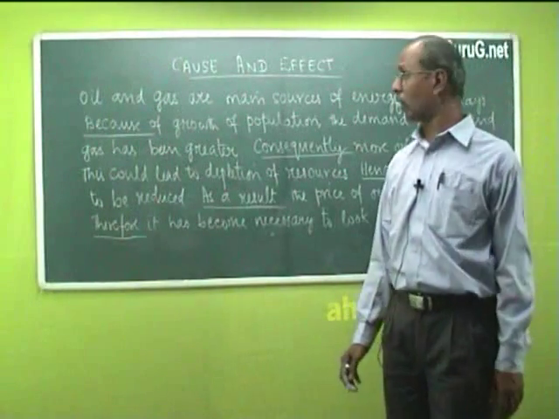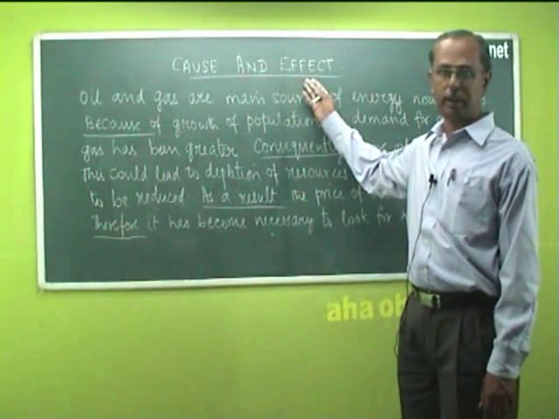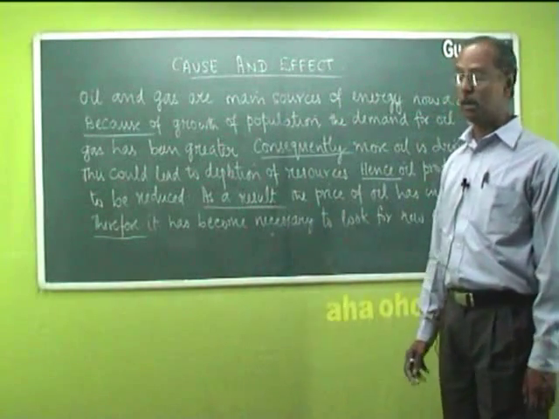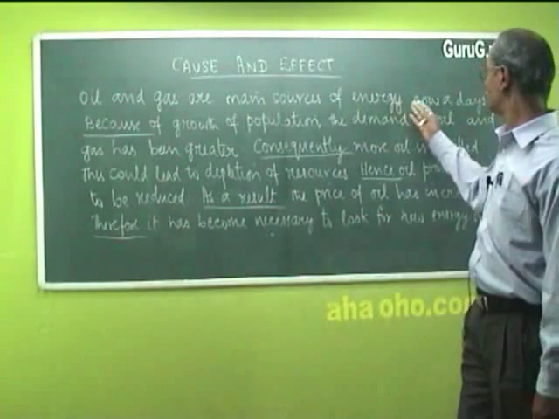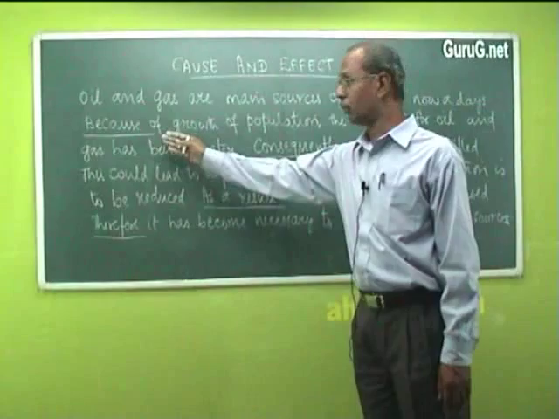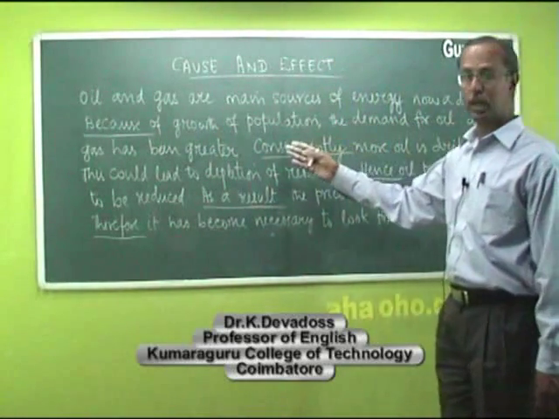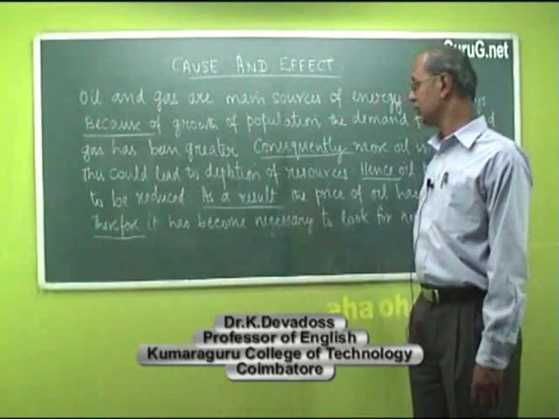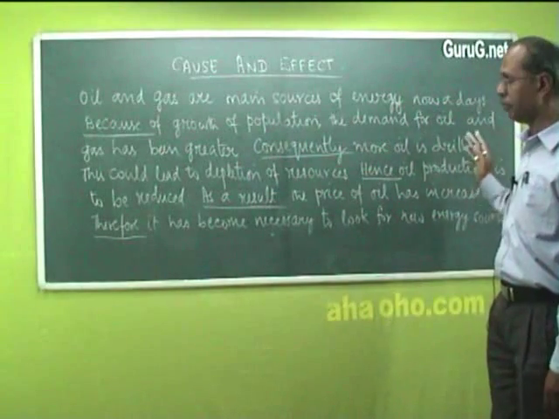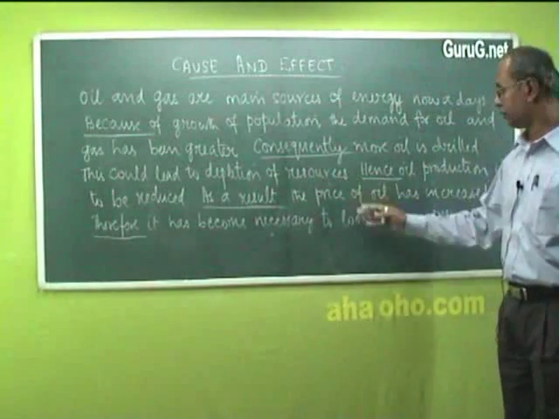Certain other words can also be used in order to bring out the cause and effect, as is found in this simple paragraph. Oil and gas are main sources of energy nowadays. We use because as a cause effect word. Because of growth of population, the demand for oil and gas has been greater. Consequently, more oil is drilled. This could lead to depletion of resources.